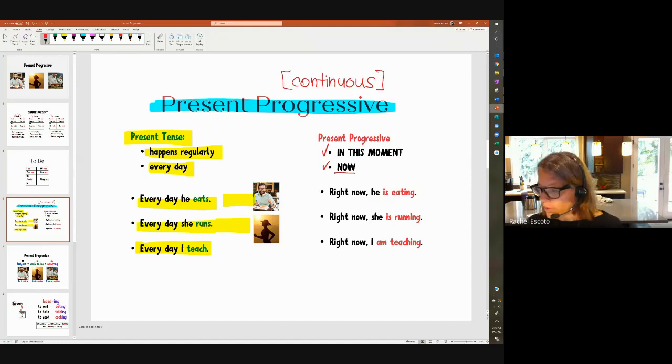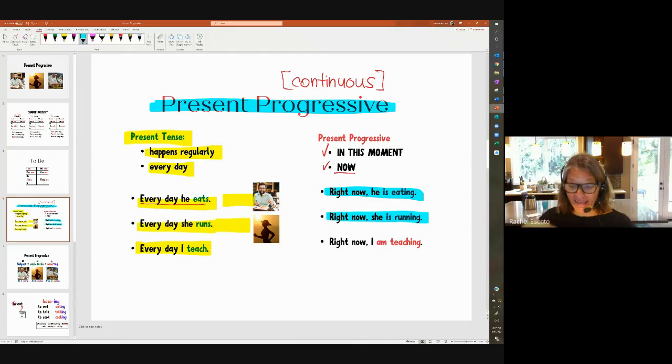Okay, so we switch from every day he eats to right now, in this moment, this very second, he is eating. And this one says every day she runs, but the present continuous tense is right now, in this moment, right this second, she is running.